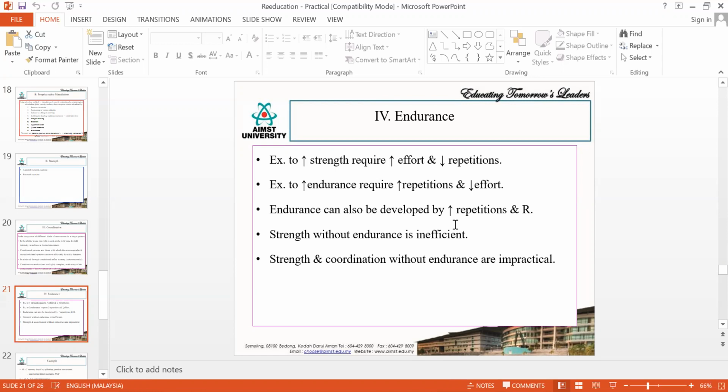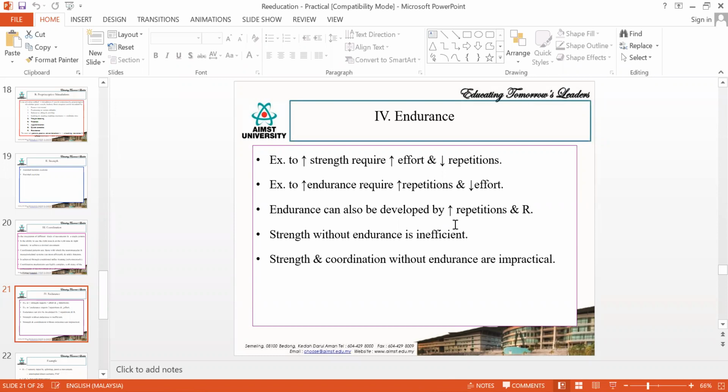If you want to increase the muscle endurance, you don't need to increase the weight. Instead, you maintain the weight and you increase the number of repetitions. When you increase the number of repetitions, automatically the endurance will increase. Strength, coordination, and endurance, all three are interdependent on each other.